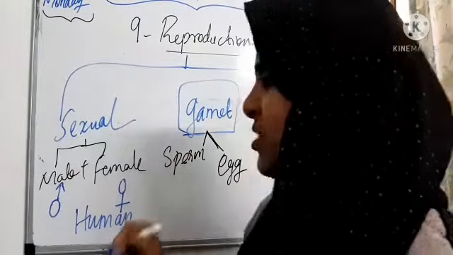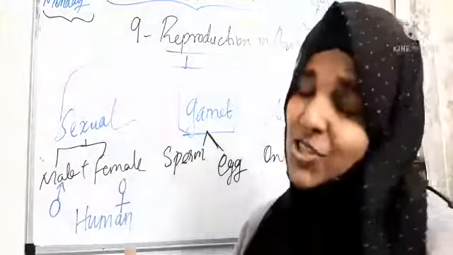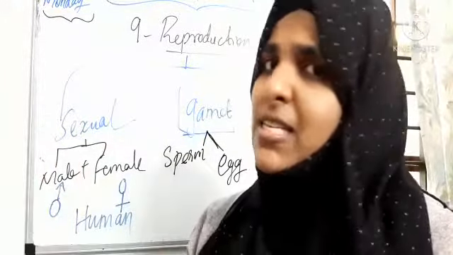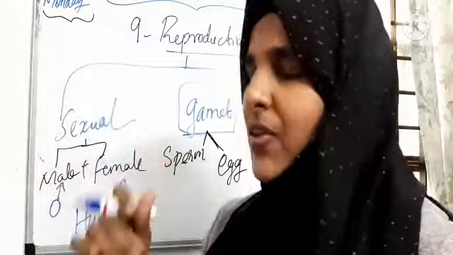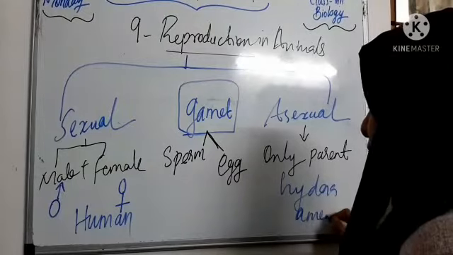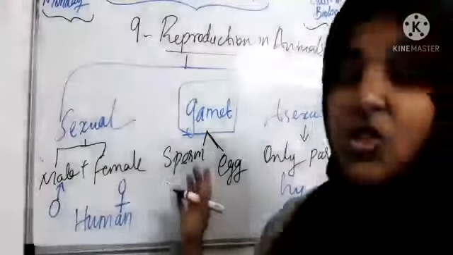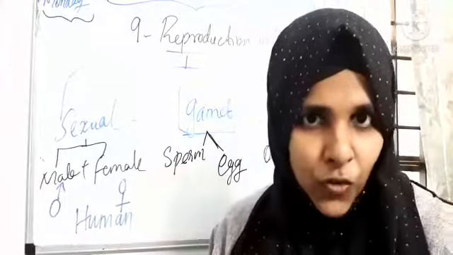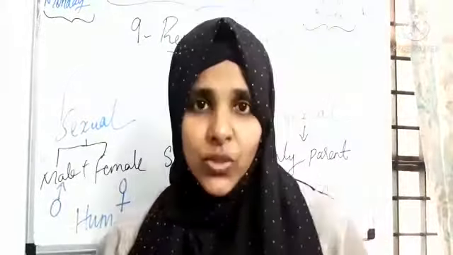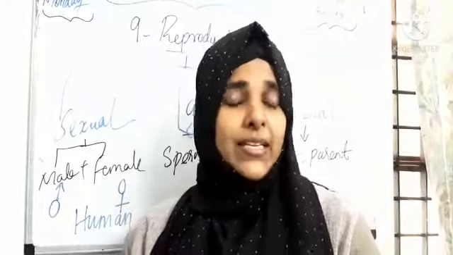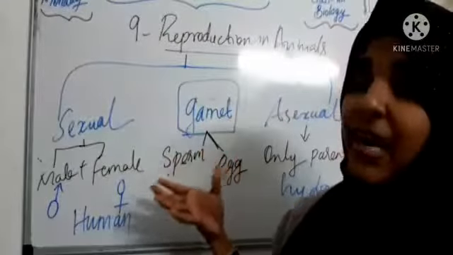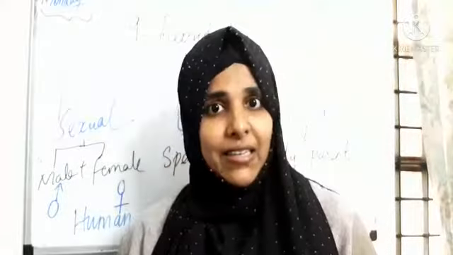It's a good example of sexual reproduction. But in asexual reproduction we can give examples like Paramecium and Spirogyra. These microorganisms you learned, right? Hydra, okay, amoeba. These are the different types of organisms which do asexual reproduction. Is it clear to all of you? Reproduction is important because we need a new generation, new offspring. That's why it is very important in our life. So more about the different parts of male and female reproductive organs we will learn in our next class.